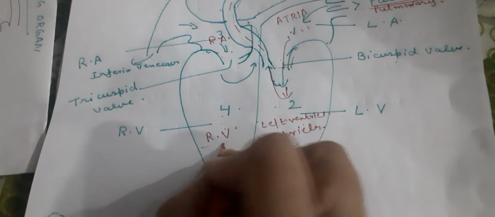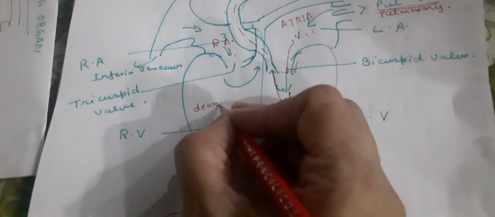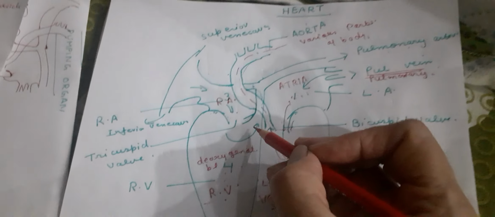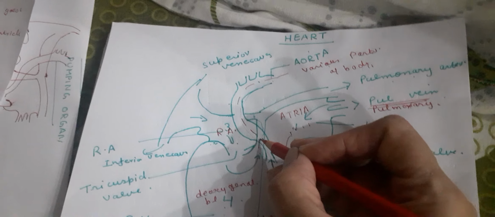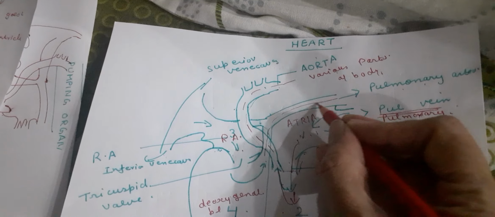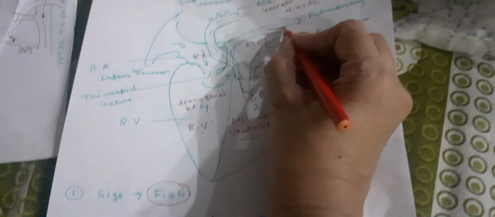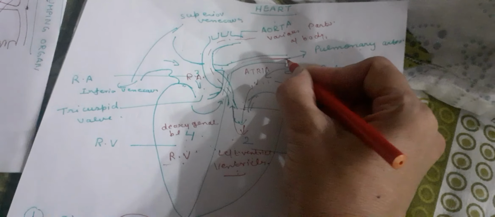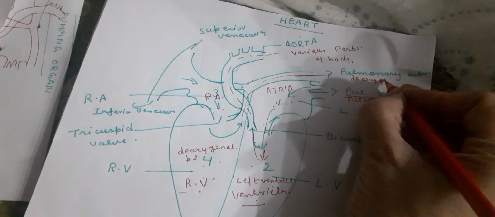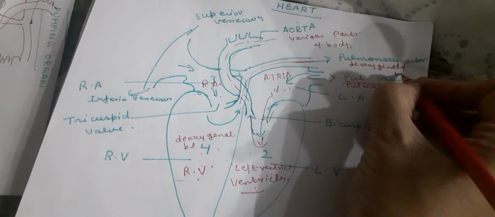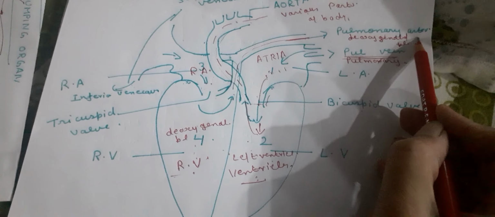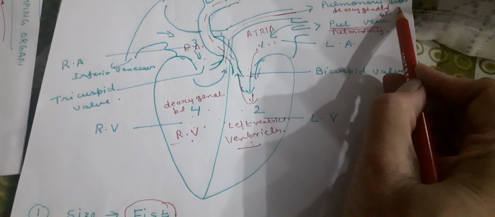This is deoxygenated blood. Which type of blood this is? This is deoxygenated blood. And from right ventricle, this blood goes to the pulmonary artery. Pulmonary artery is the only artery that carries deoxygenated blood. Always remember. And from pulmonary artery, this blood goes to the lungs for reoxygenation.